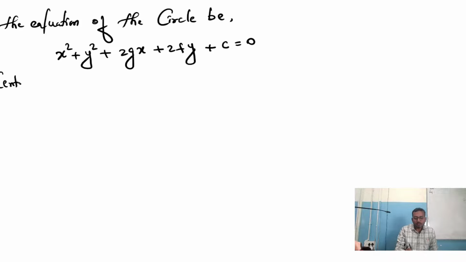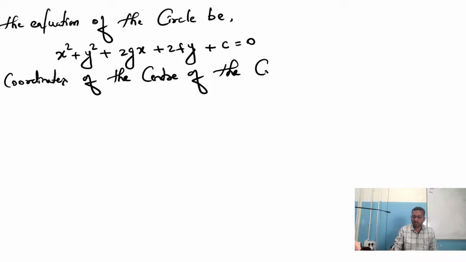Then to find the coordinates of the center of the circle, the coordinates of the center of the circle are minus g comma minus f.